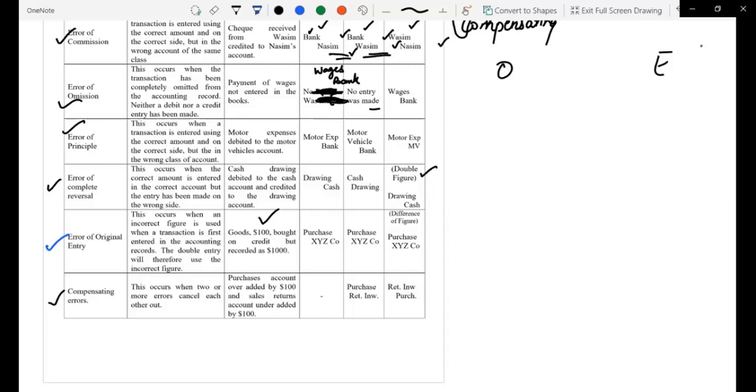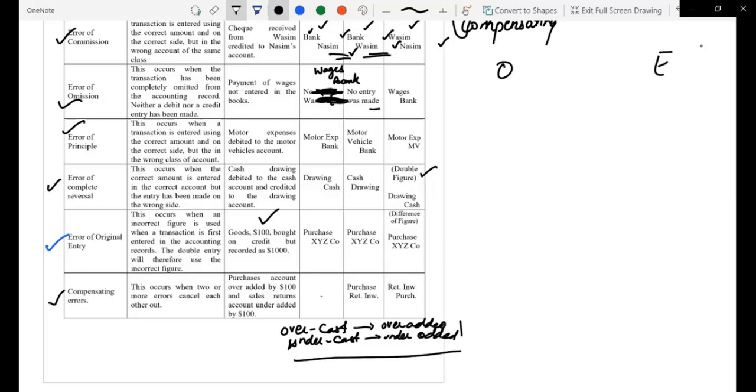For this compensating error, remember the two words: overcast, undercast. Overcast means that you added the amount wrongly. Undercast means you subtracted the amount wrongly. Overcast is also known as over added, and undercast is also known as under subtracted, right?